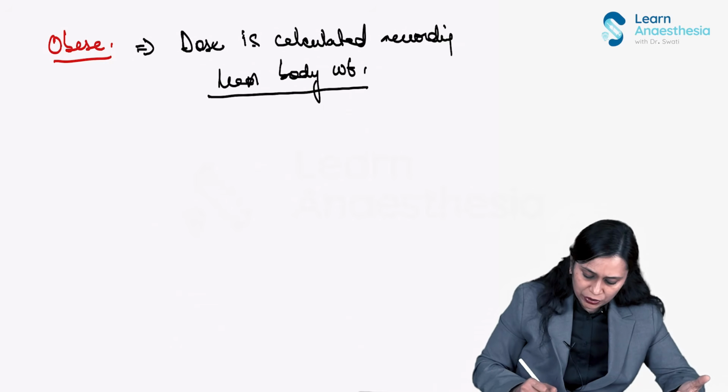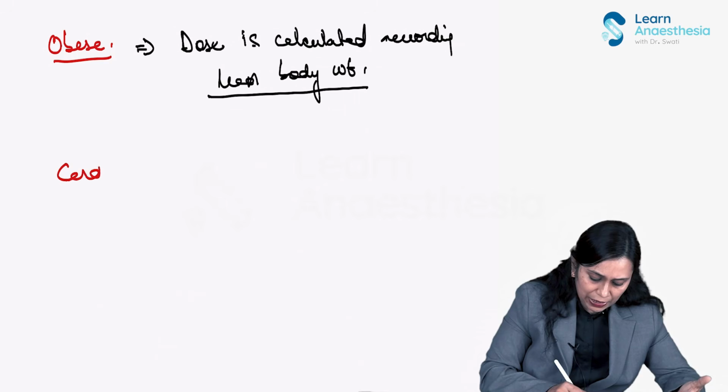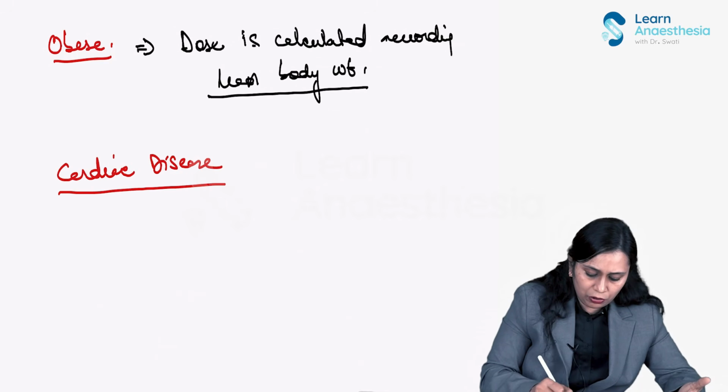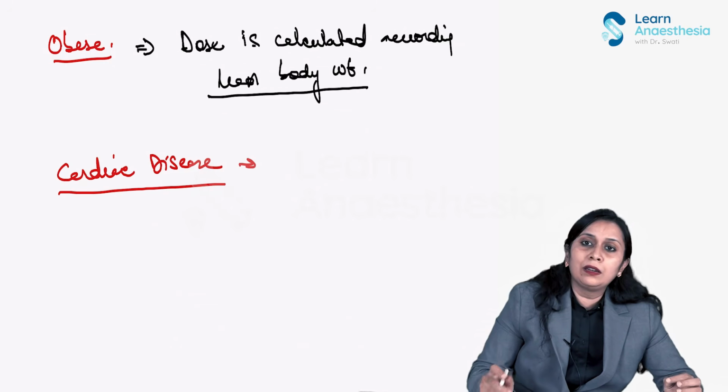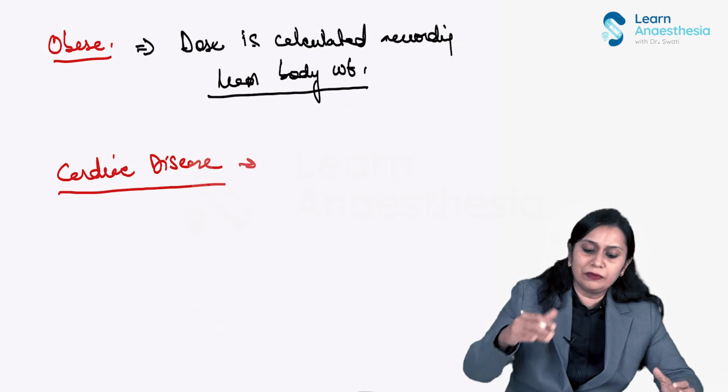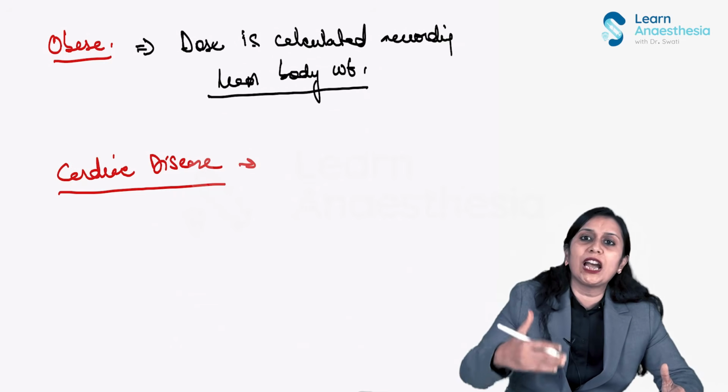In cardiac disease, if we give a fixed dose of propofol, there will be an exaggerated hemodynamic response.